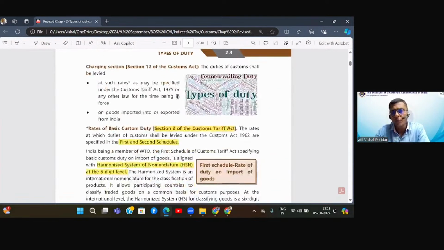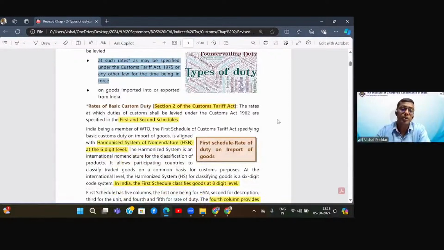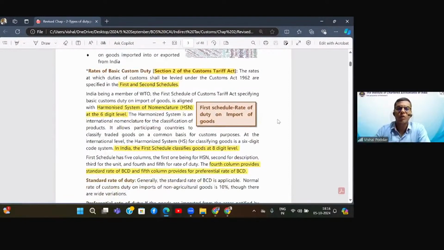Now, we already know what Section 12 of the Customs Act says. It says that we shall levy duty on import or export, and then it says at what rates: at the rates which may be specified in the Customs Tariff Act or in any other law for the time being in force. So rates you'll find in the Customs Tariff Act, and also in some other laws. So with this backdrop, let us go to the details of different types of customs duty. The first duty is the main or basic duty of customs. People call it the import duty and the export duty. It is the main duty of customs which is levied for importing or exporting the goods.